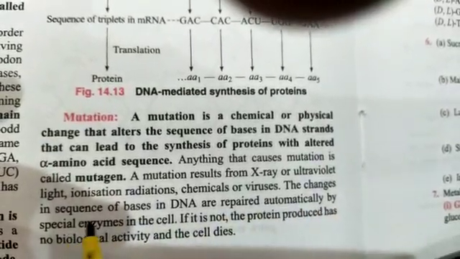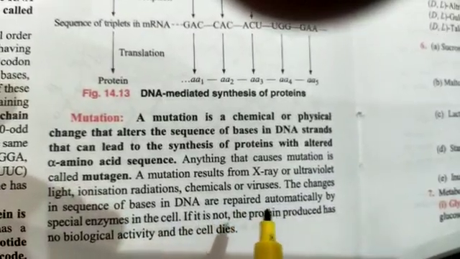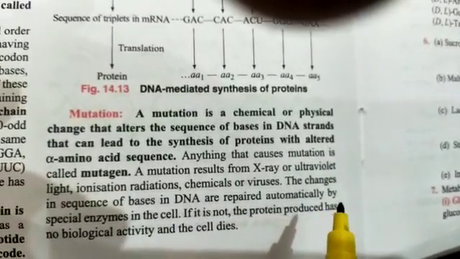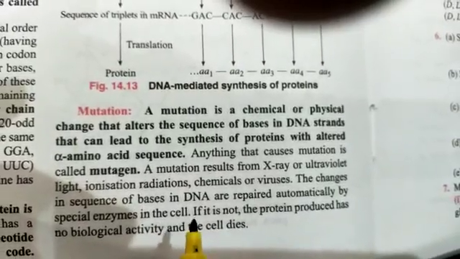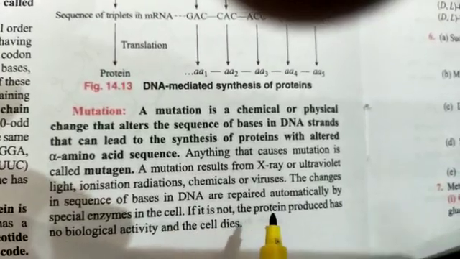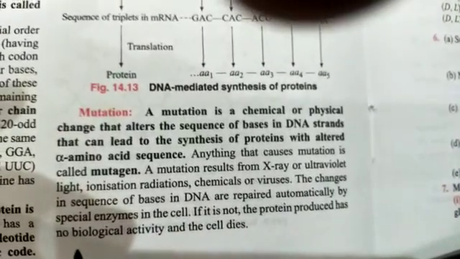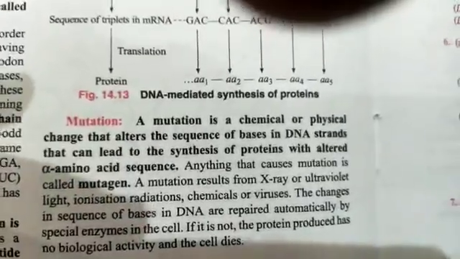The changes in the sequence of bases in DNA are repaired automatically by chemical enzymes in the cell. If it is not, the protein produced has no biological activity and the cell dies.